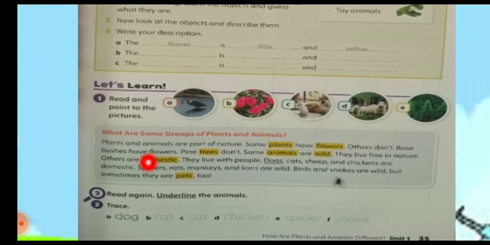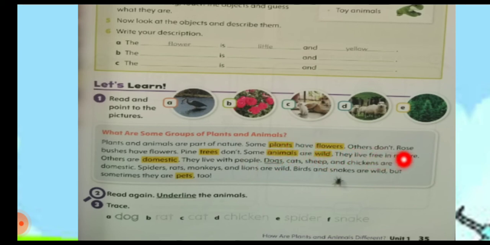Plants and animals are part of nature. Some plants have flowers. For example, rose bushes. Number B. And others don't have flowers. For example, pine trees. Number E. Some animals are wild.